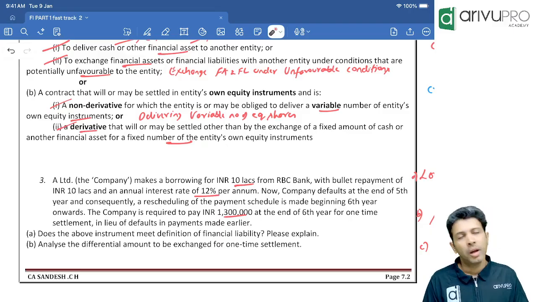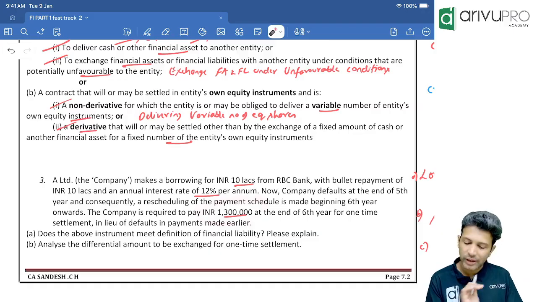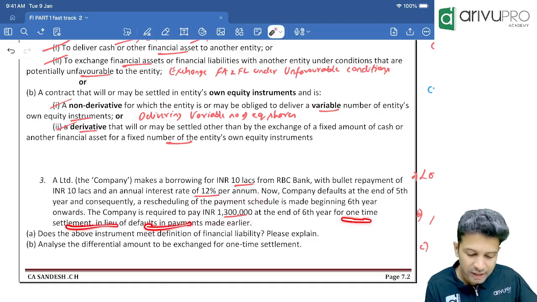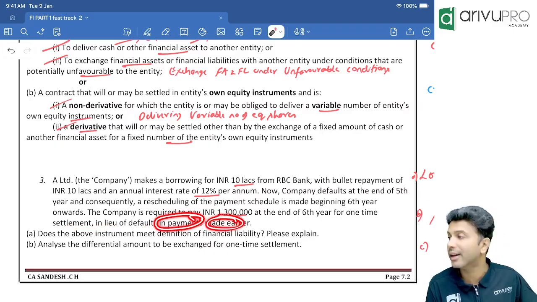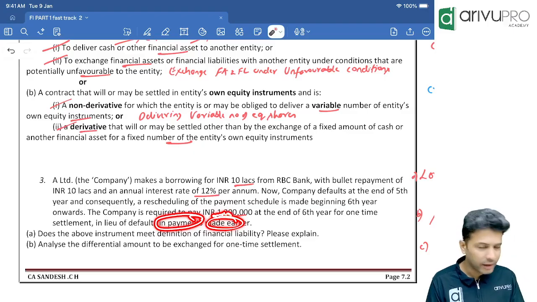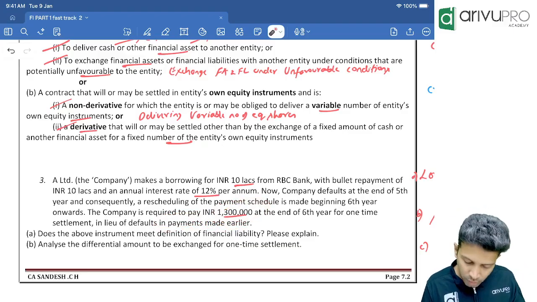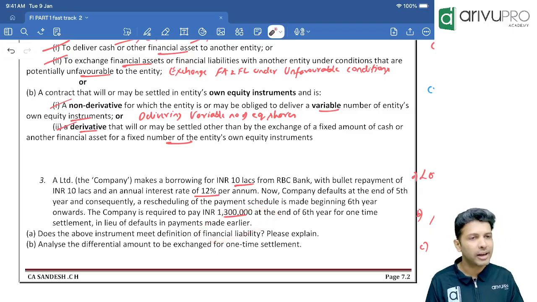Because we defaulted, the bank is asking 13 lakh in total as a one-time settlement in lieu of the default of payments made earlier. We made a default in the 5th year ending, and now the bank is saying in the 6th year, you pay me 13 lakh rupees.